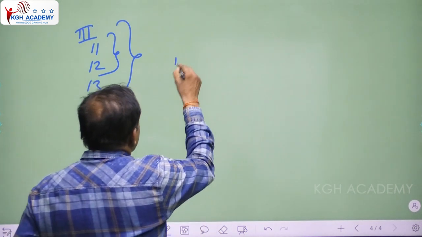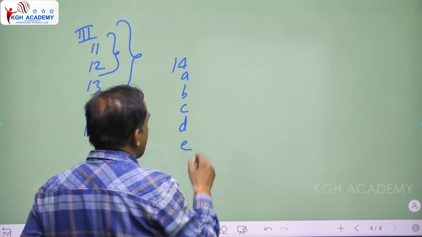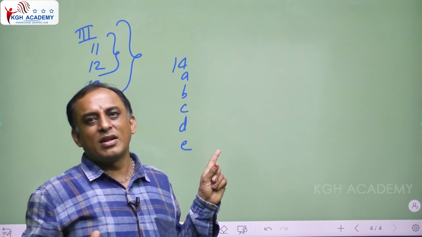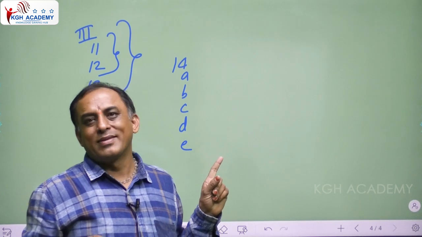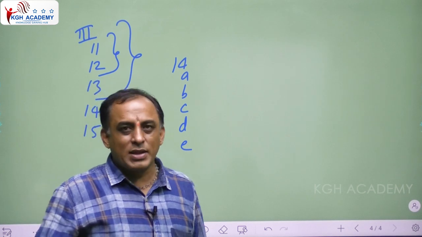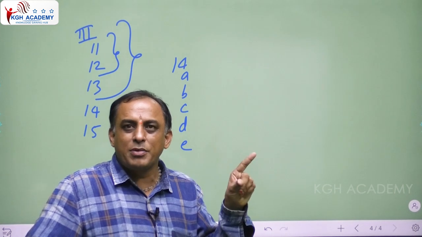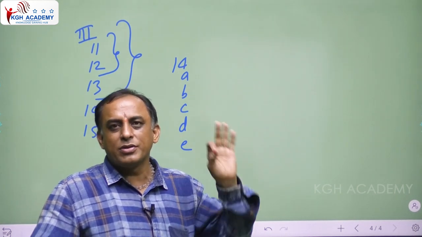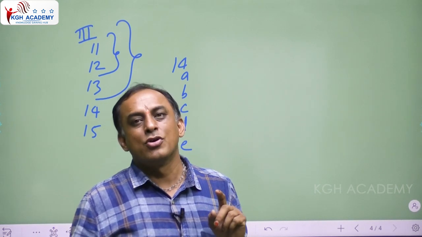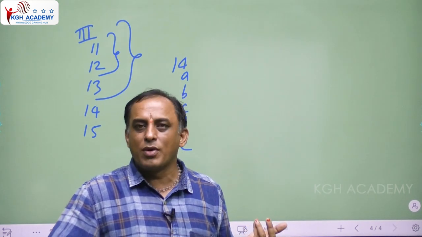For example, take the 14th question. In the 14th question, A, B, C, D and E, they will give 5 small questions. Generally, it is from the reasoning part. Each and every question carries 2 marks. For example, take number series. Number series is a 1 mark question in the preliminary examination. In the preliminary examination, they will give 4 options. Out of 4 options, 1 is the right answer. Therefore, find the right answer, then you will get the 1 mark.